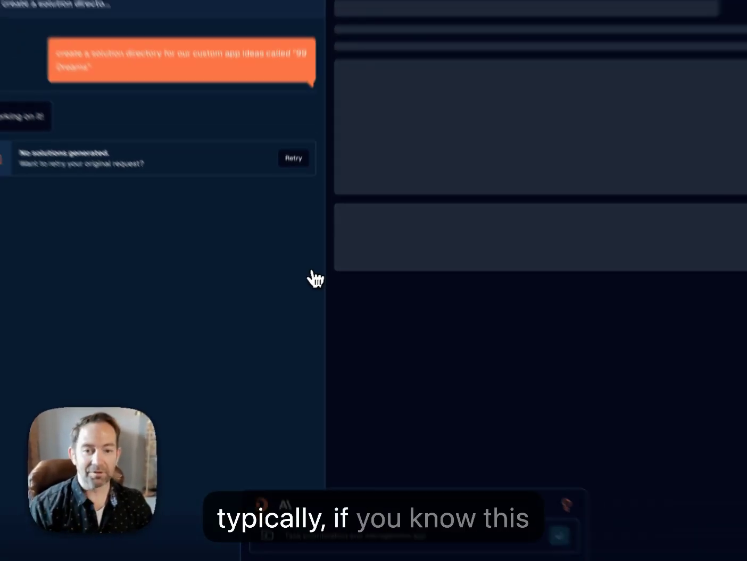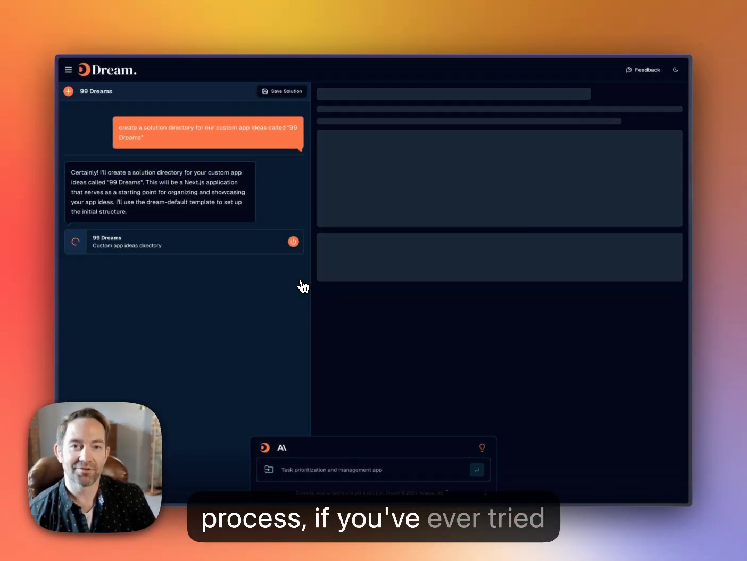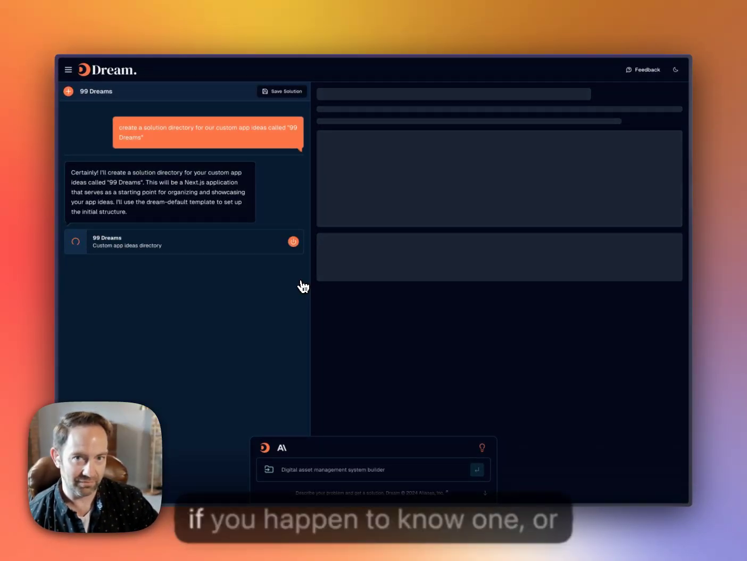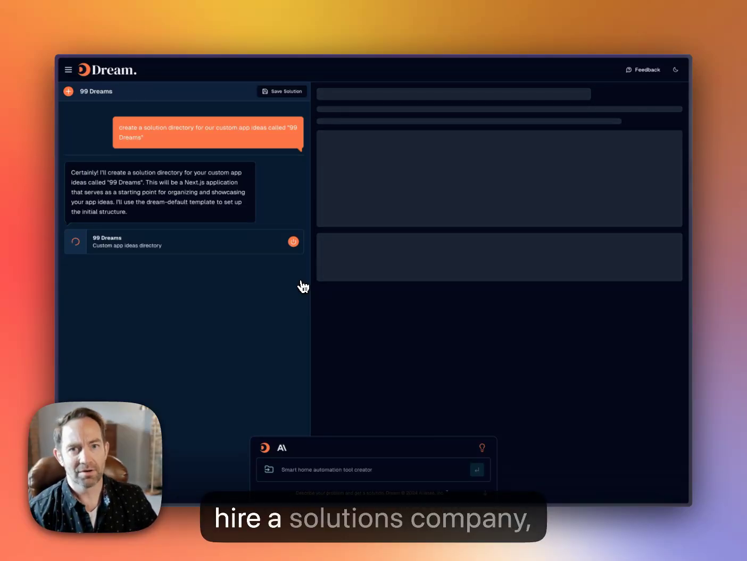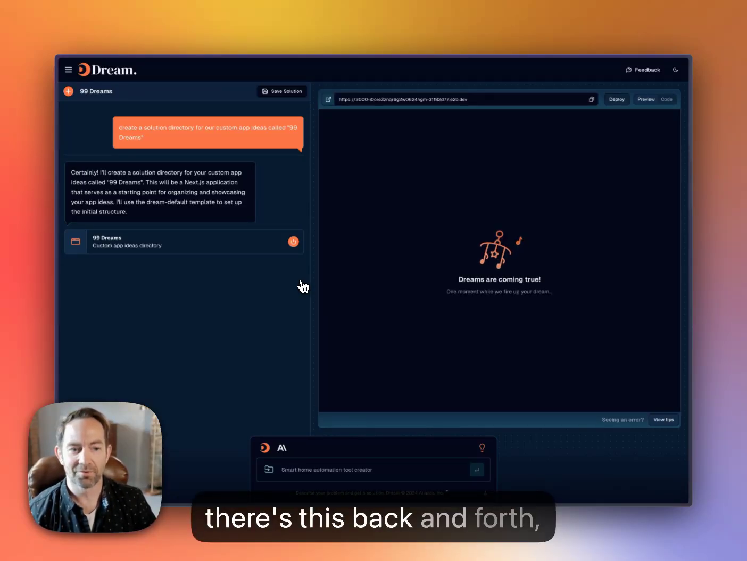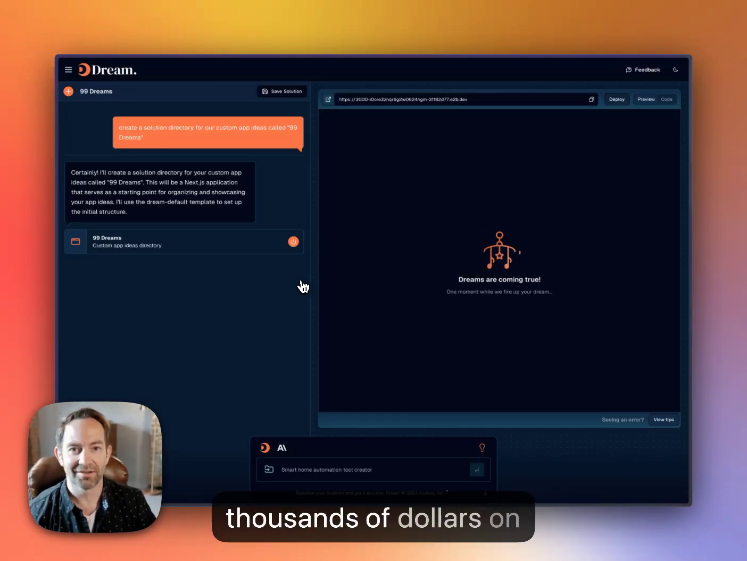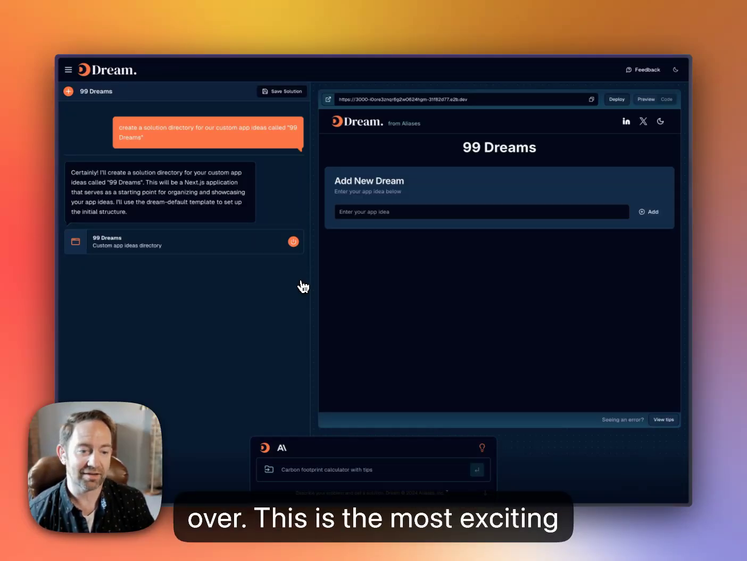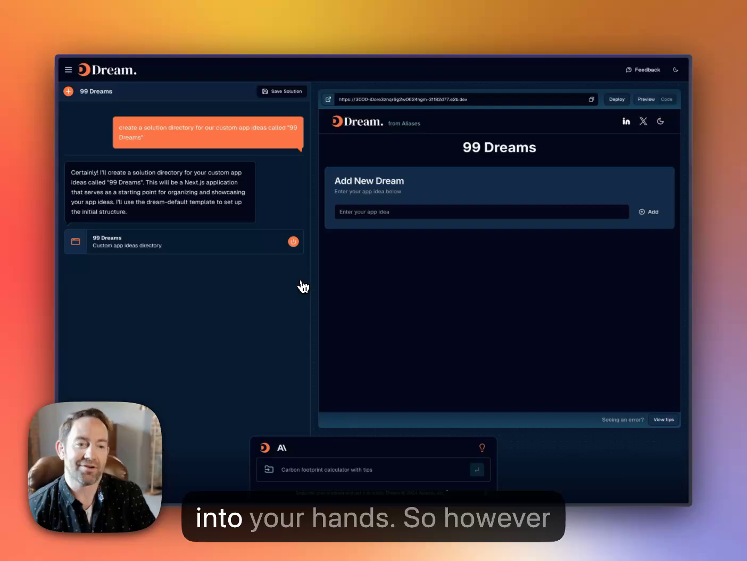So typically, if you know this process, if you've ever tried to put together a spec for a project or talk to an engineer if you happen to know one, or hire a solutions company, there's this back and forth and you're going to spend thousands of dollars on ideas, right? I think we all know that those days are over. This is the most exciting aspect of this. This puts it into your hands.